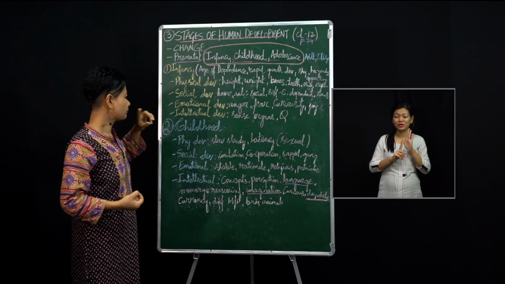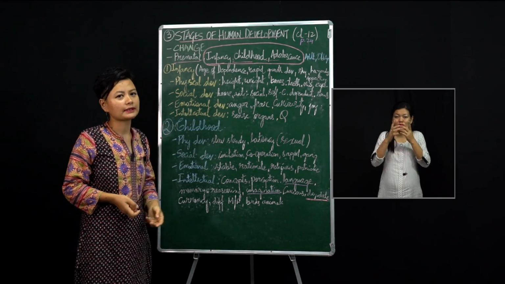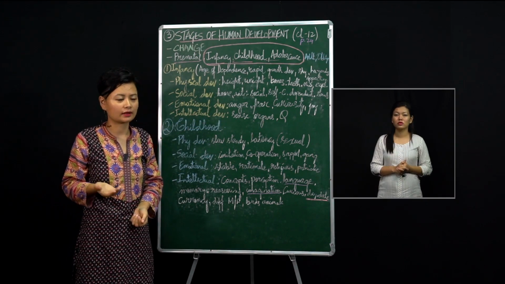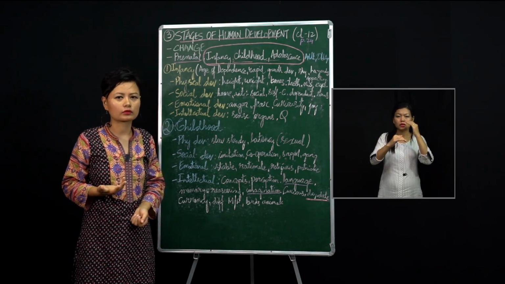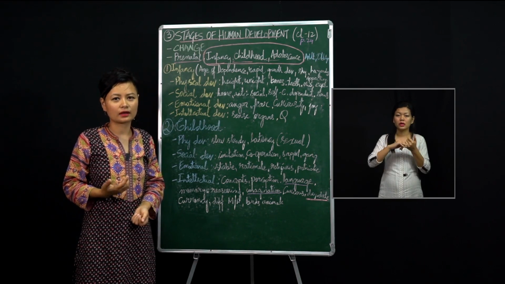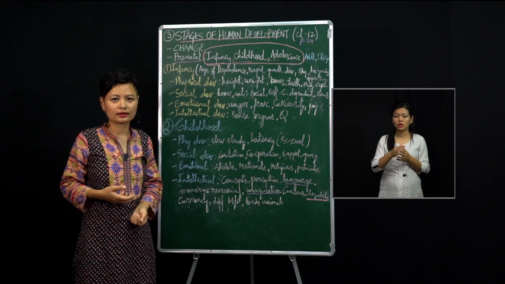Okay, and then what about the intellectual development? Intellect is to do with our mind, isn't it? So sense organs are developed. So what are sense organs? Sense organs means the eyes, the ear, the nose, the tongue and the skin, right?